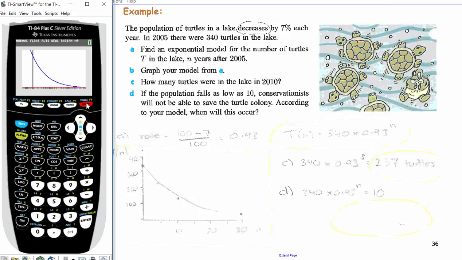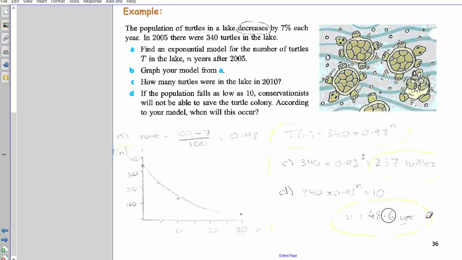Hopefully we can see the intersect. Let's see. If you're not sure, just go second calc, intersect 5, enter, enter, enter. Does the intersect show up? Yes, it does. So we do see the intersect. The intersect is at 48.592075. So write the unrounded answer and then round your answer to 3 sig figs. That'll be 48.6. So what was this asking again? It was asking for the number of years to solve for n. So 48.6 years is how long it takes for the population to fall as low as 10 turtles.